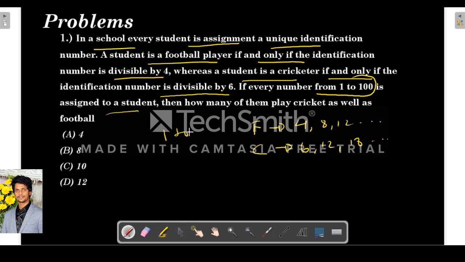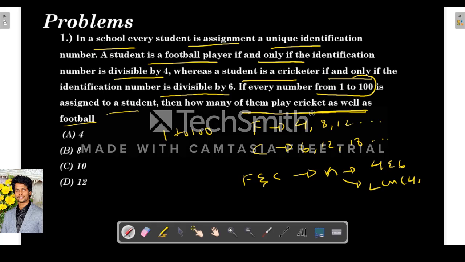So if every number from 1 to 100 is assigned, so all students are assigned 1 to 100. How many of them play both cricket as well as football? So they play both cricket and football, which means whatever number they were assigned, that number should be divisible by both 4 and 6. That means that number should be divisible by the LCM of 4 and 6. So what is the LCM of 4 and 6? 12, clearly. So whatever numbers are multiples of 12, that student plays both cricket and football.